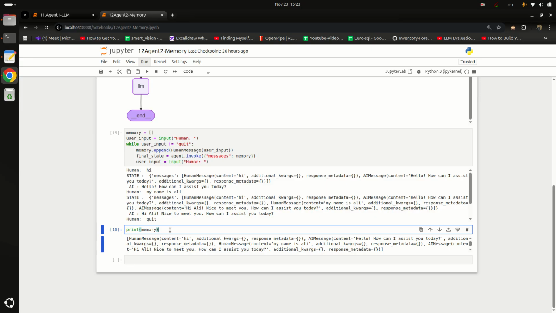In the next video, we will store this memory in a text file, and we will definitely see what is a better approach to manage the memory in a chatbot.